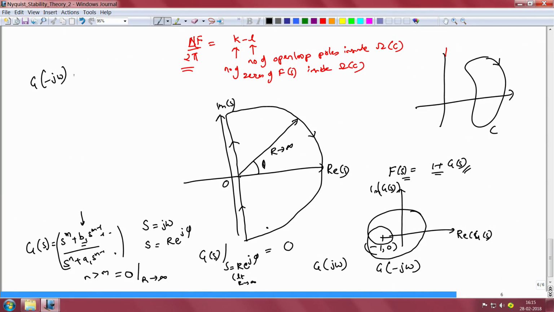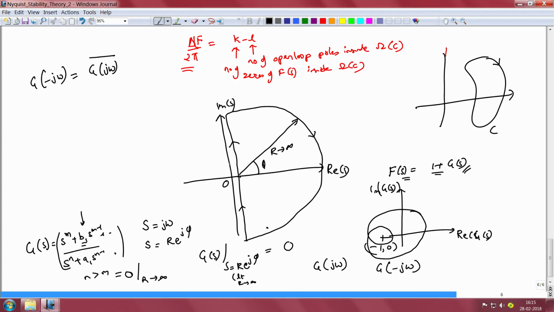What that indicates is that g of minus j omega would be equal to g of j omega bar, where g of j omega bar represents the complex conjugate of g of j omega. In other words, if I were to graph g of j omega for omega going from 0 to infinity, then g of minus j omega will look very similar to this curve, with the exception that it will be reflected about the real axis.